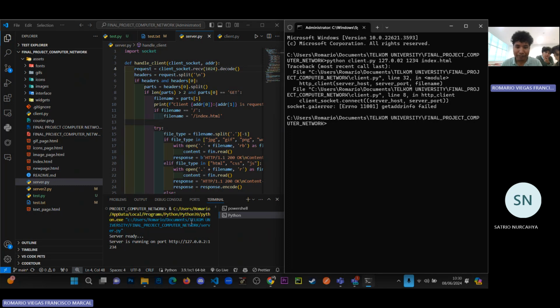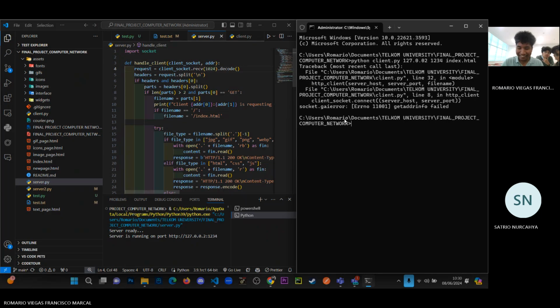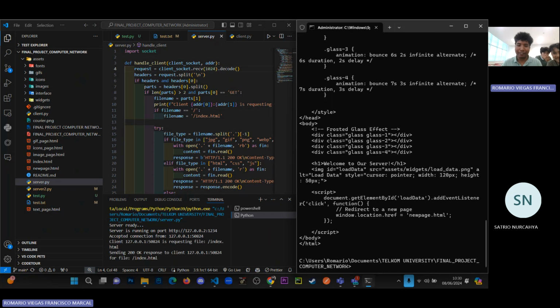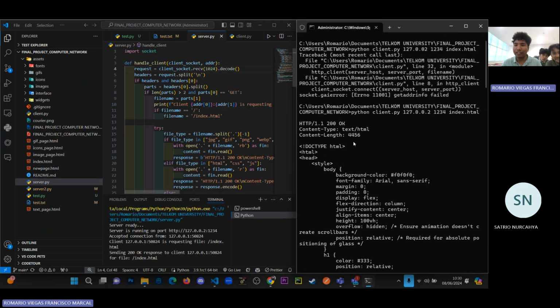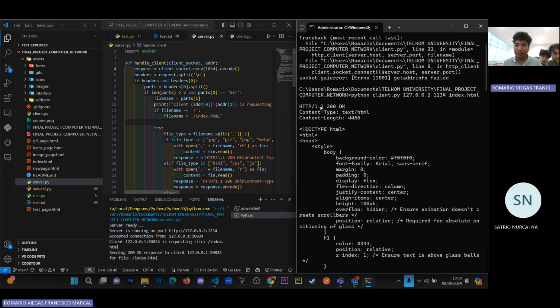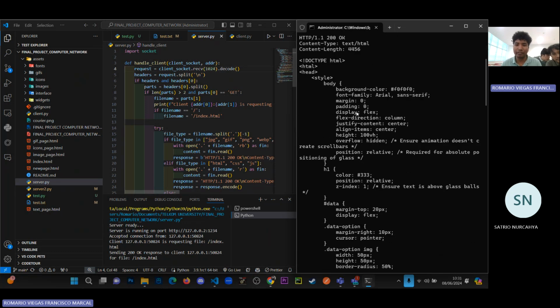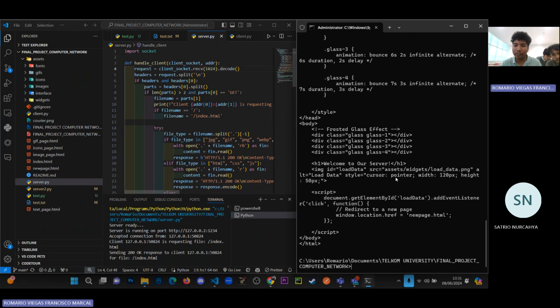Wait, what, we get an error? Python client.py. Oh yeah, sorry for my typo here. I forgot to assign the file name. Let's try again. Okay, yeah, we got the response from the server, the HTTP response of 200, with the content type text/html. And here we got the body, the HTML code.